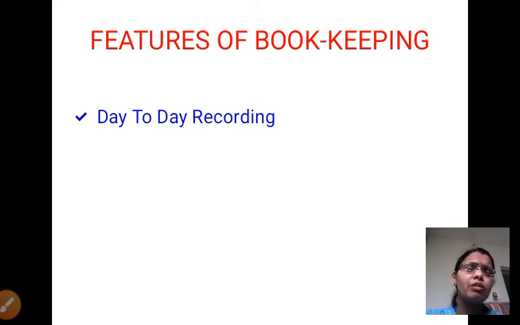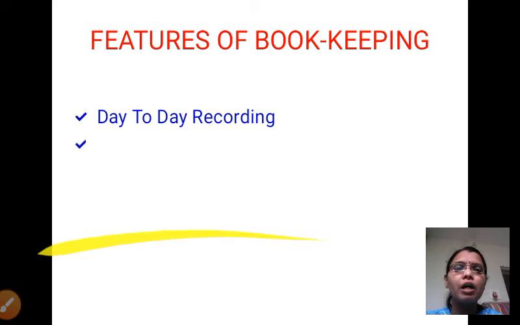Day-to-day, whatever happens in a day, even if only one transaction happens, that can also be recorded. If 20 transactions happen in a day, they can all be recorded, because it's not possible to remember all those transactions for n number of years or n number of days. So the first feature of bookkeeping means what? We record day-to-day transactions in the books of account.